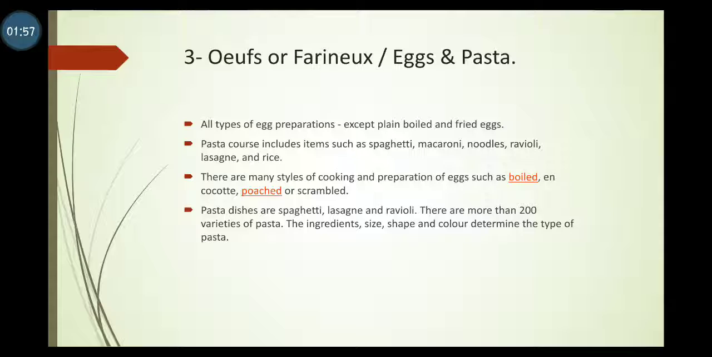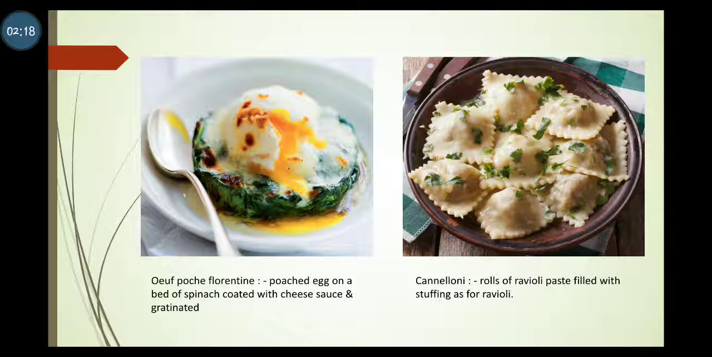There are many styles of cooking and preparation of eggs such as boiled and coated, poached, or scrambled. Pasta dishes are spaghetti, lasagna, and ravioli. There are more than 200 varieties of pasta. The ingredients, size, shape, and color determine the type of pasta. Here are the examples of egg preparation and pasta.